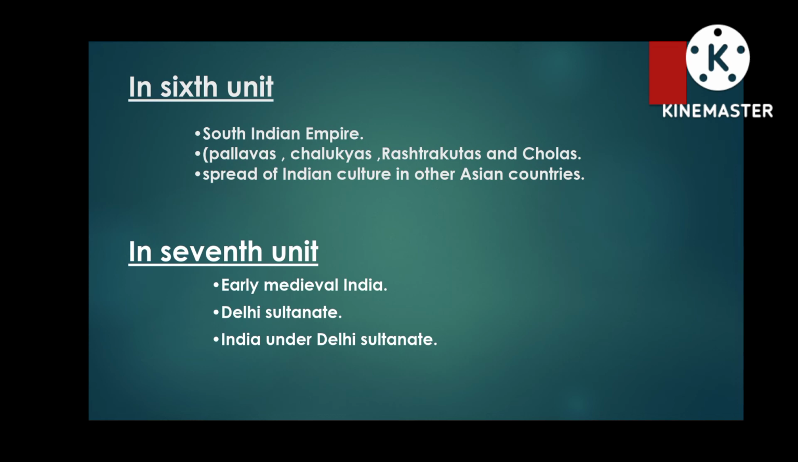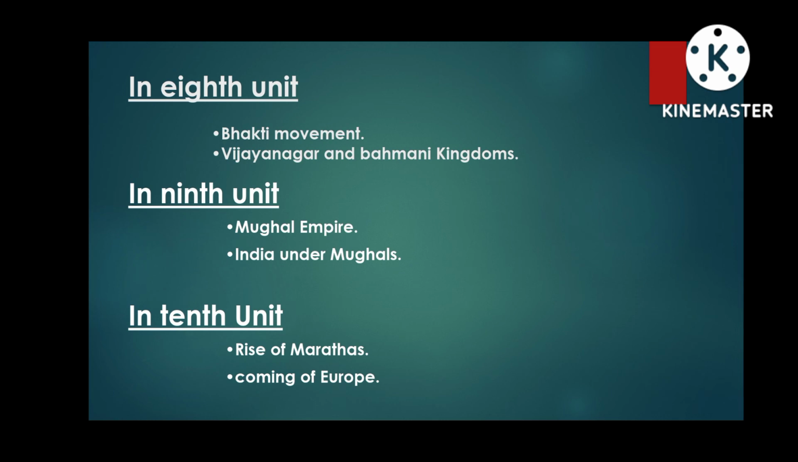Now in the third topic, India under the Delhi Sultanate, we will discuss the economic condition and social life under the Delhi Sultanate. After covering these units, we will move to the 8th unit. In the 8th unit, we will cover the topic of the Bhakti movement and the Vijayanagara and Bahmani kingdoms.